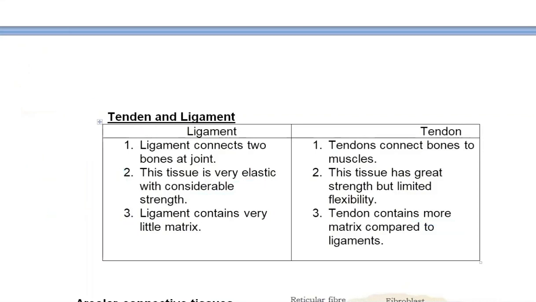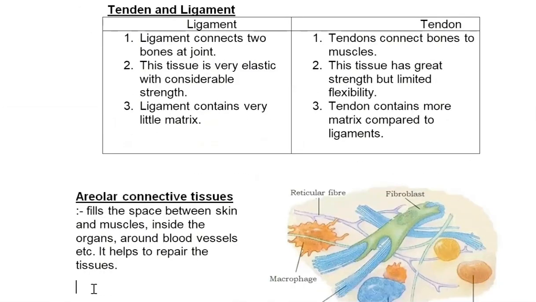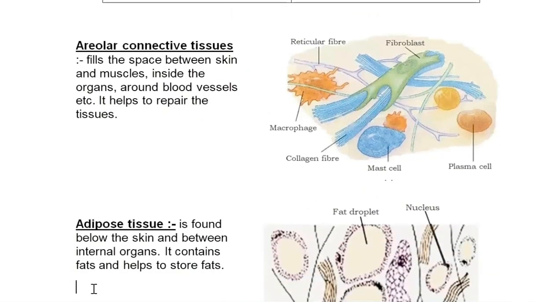Now we come to the next type of tissue, that is areolar connective tissue, which is connective tissue proper. Children, here the diagram is more expressive as compared to the concept.